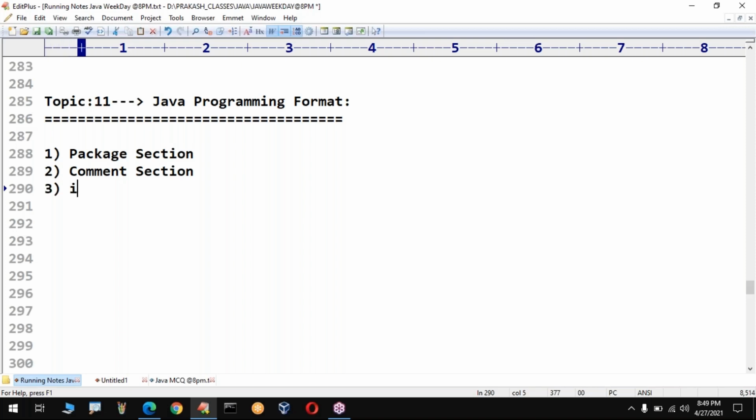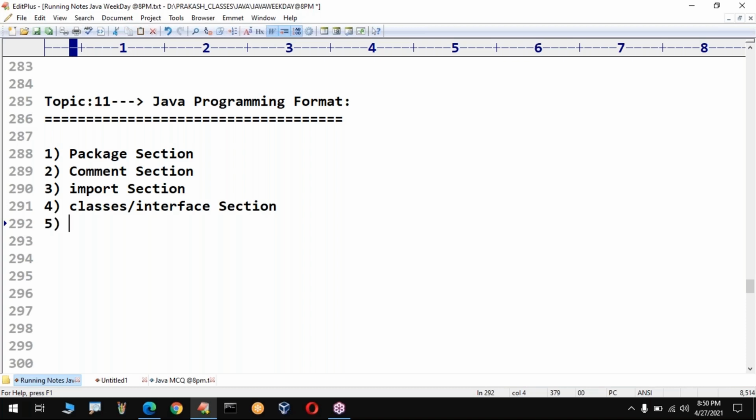Then, sir, third one, import section. If there are any header files that you want to use, then you have to go for this import section. Then if you want any classes and interfaces, this is the area where we have to do all these activities.